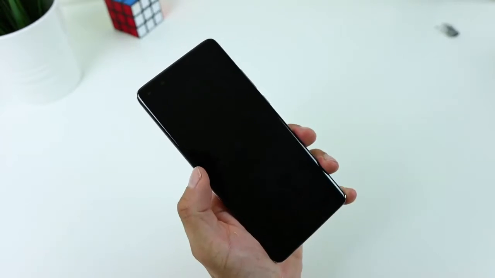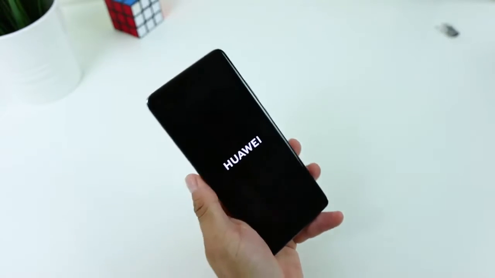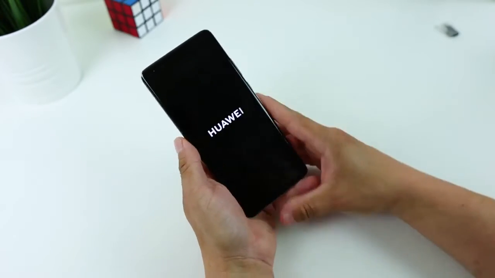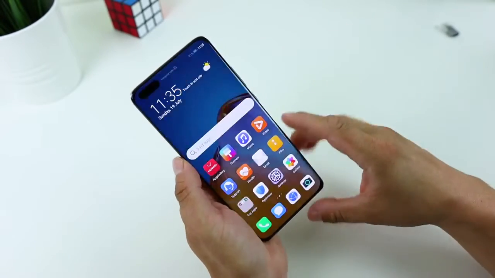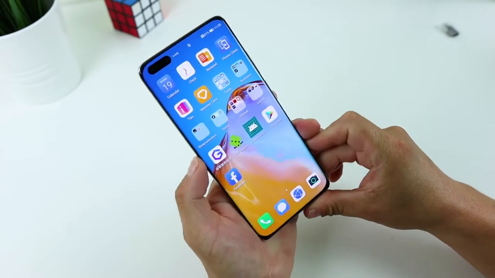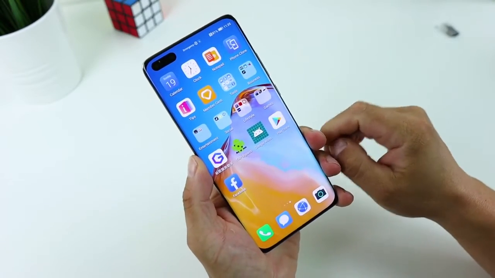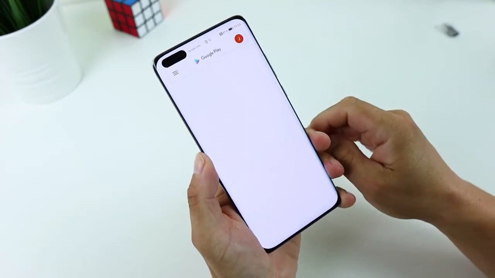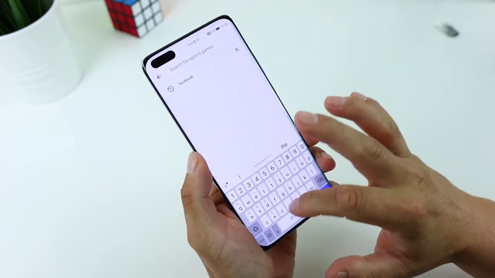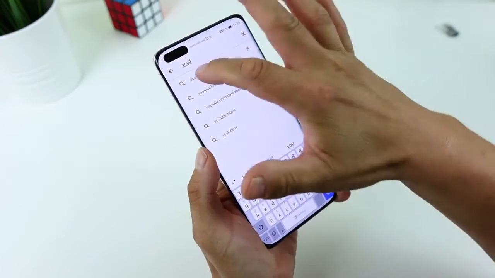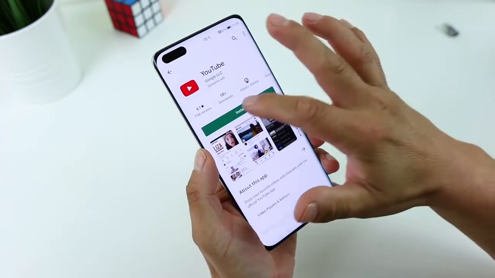You can unplug the USB drive, pen drive. Okay, we are in. Now installing YouTube.